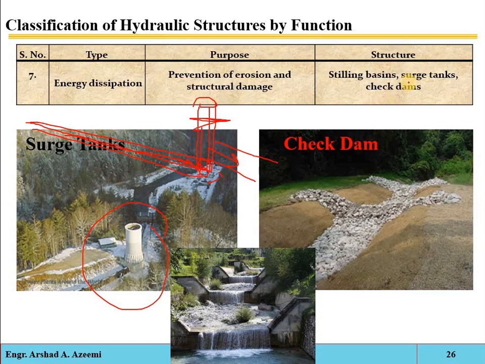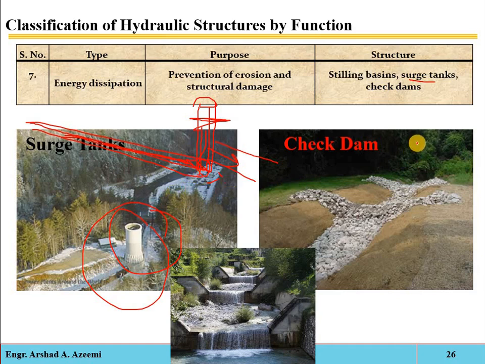A surge tank is a storage type reservoir. The water will come here and be stored, so it will absorb a certain rise of pressure, as well as quickly provide extra water during a brief drop in the pressure.